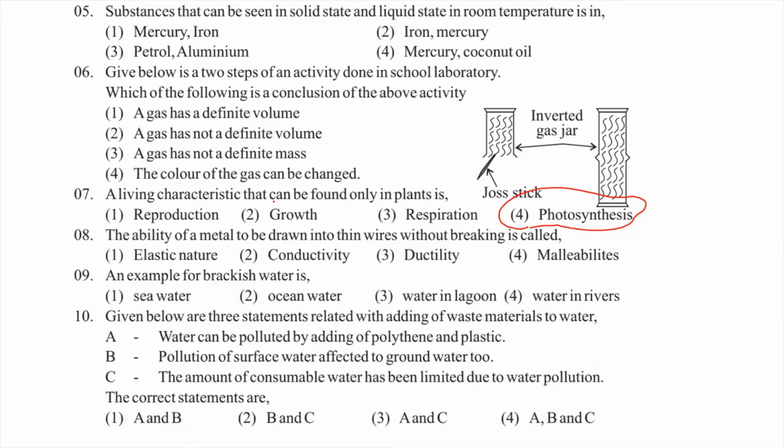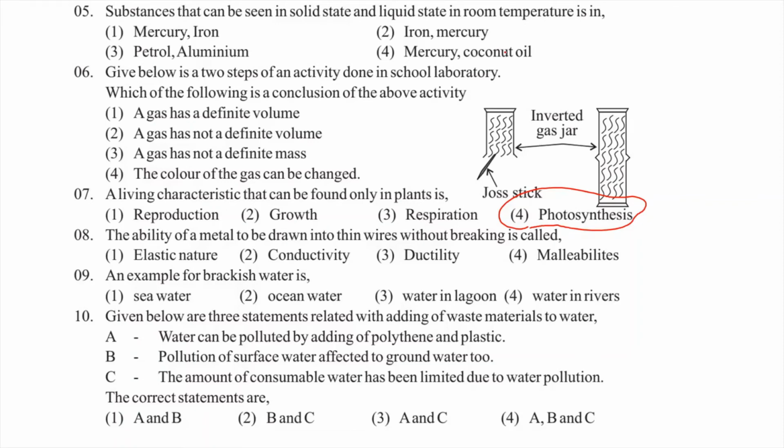The ability of a metal to be drawn into thin wires without breaking is called. When you are talking about the characteristics of metals, we discuss mainly two: ductility and malleability.